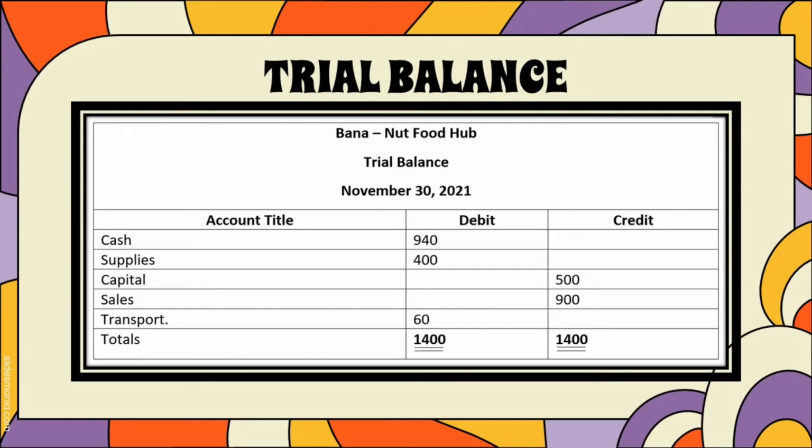So this is our trial balance for our Bananat Food Hub business. In November 30, 2021, we have here the account balance, which is the cash. We have 940 pesos. In supplies, we have 400 pesos. In capital, we have 500 pesos. And our sales is 900 pesos. And also our transportation fee, which is 60 pesos. So in our debit, we have the total of 1,400. And also in credit, we have also the total of 1,400.